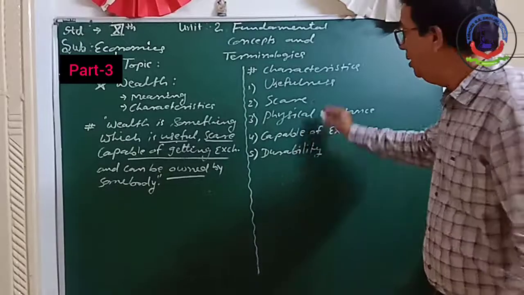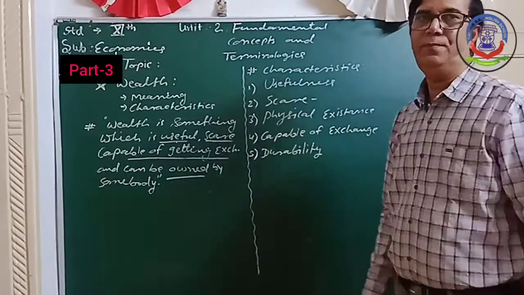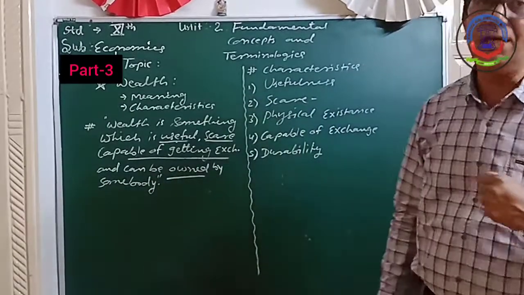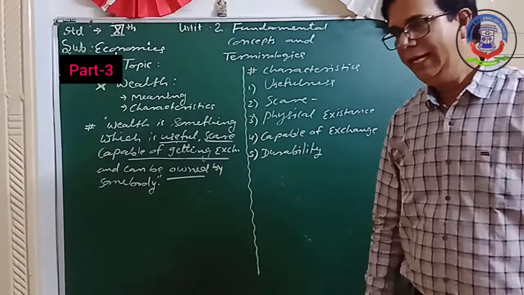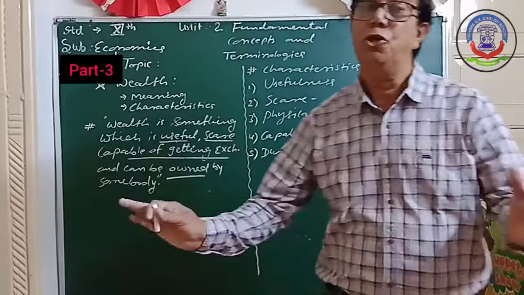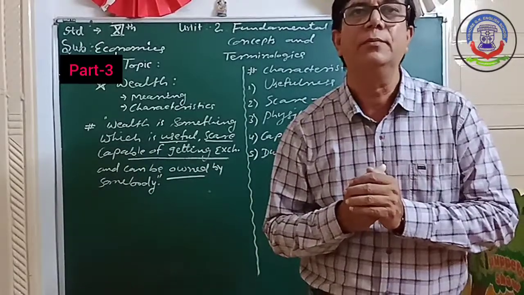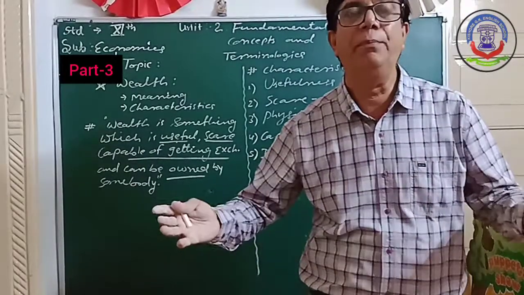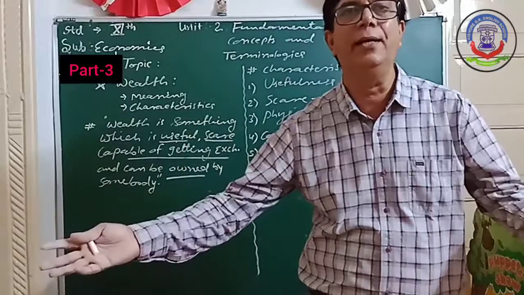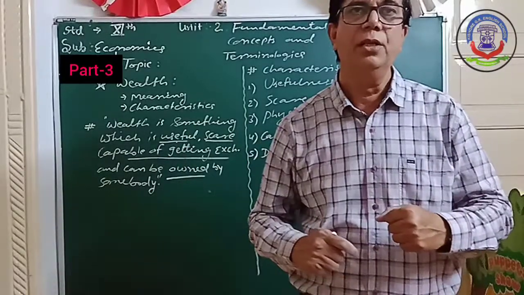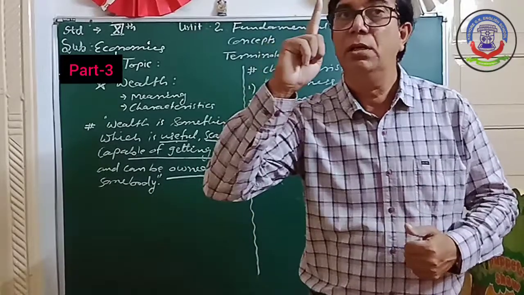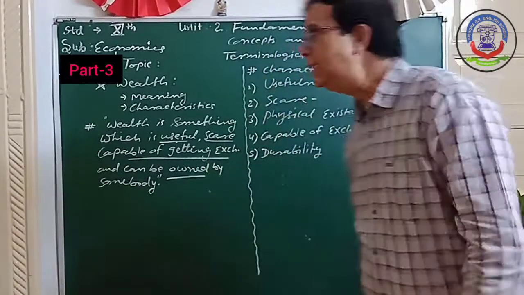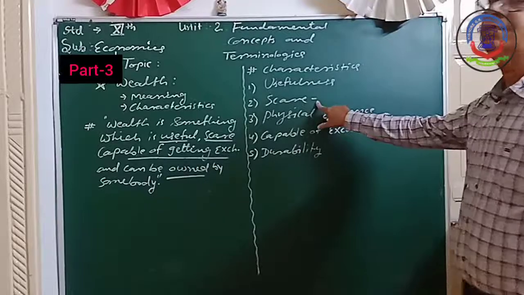So here we feel the scarcity because demand is more and supply is less. Take the shortage of housing. That's why so many people live in slum areas: because of the shortage, they haven't the capacity to purchase. So for wealth, the second characteristic is scarcity.